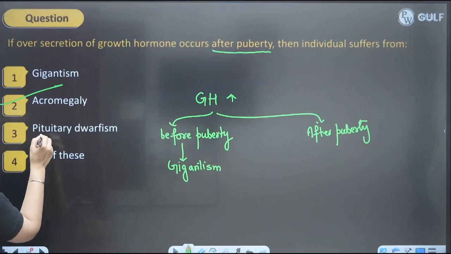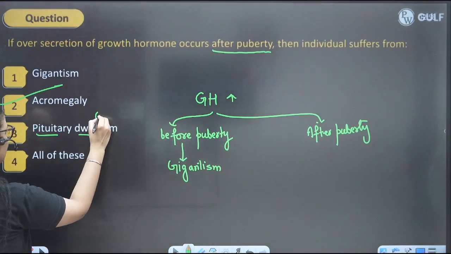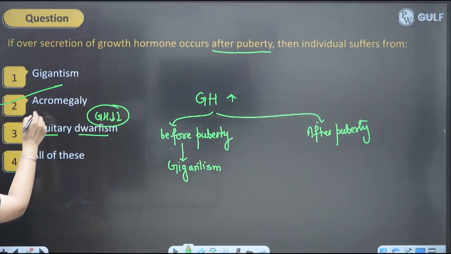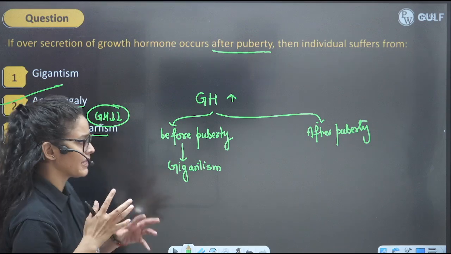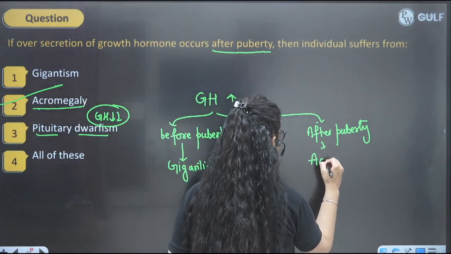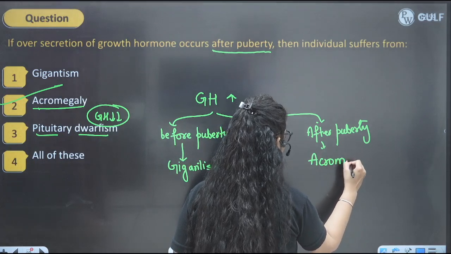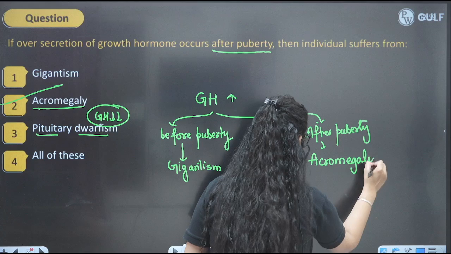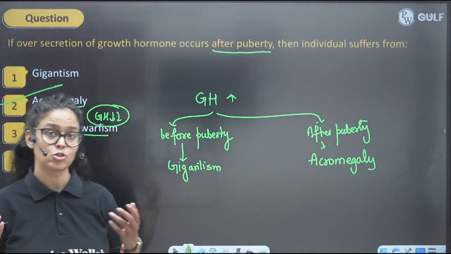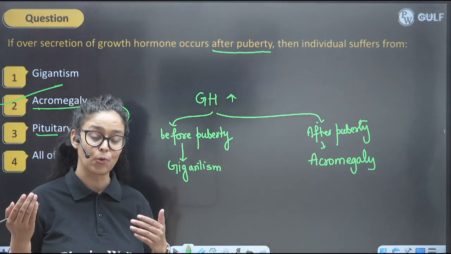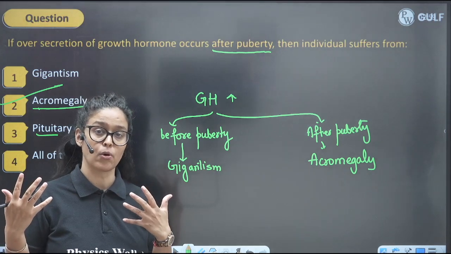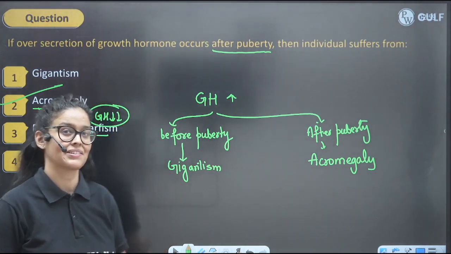And we know that pituitary dwarfism is caused by growth hormone decrease before puberty, and acromegaly means certain parts will be increased. So after puberty, when growth hormone is high, it causes acromegaly, right? Now, you can just write down a certain example. I'm sure you have seen examples of some sports people who have that very disproportionate body, right? So they have this acromegaly in their body, right?